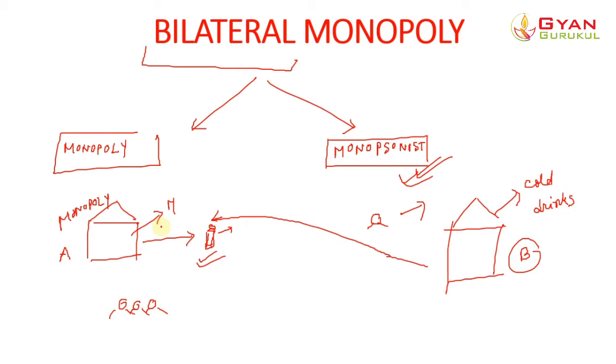Now let's see what a bilateral monopoly is.